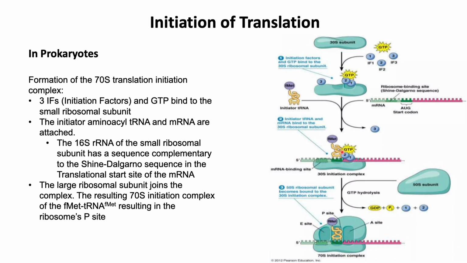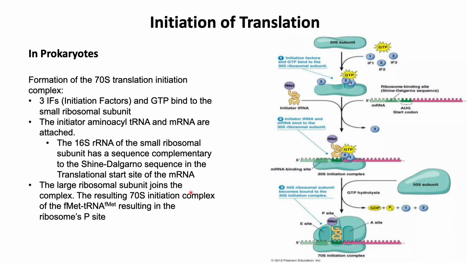This Shine-Dalgarno sequence is typically found around 4 to 7 bases upstream of the translation start codon on the mRNA and has a sequence AGGAGG. This sequence is complementary to a part of the 3' end of the 16S rRNA. So this portion is complementary to the Shine-Dalgarno sequence.